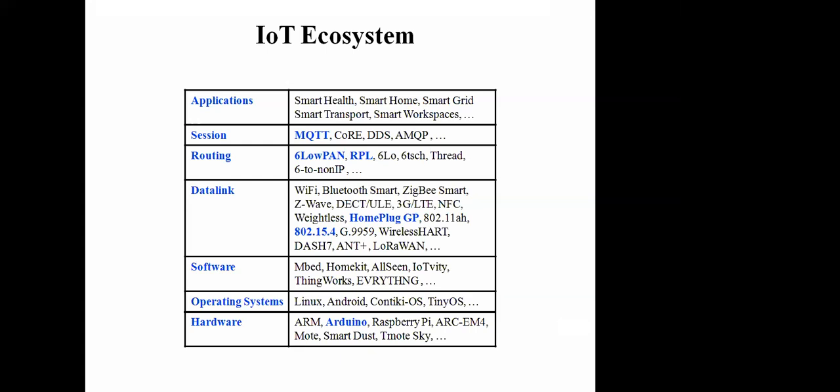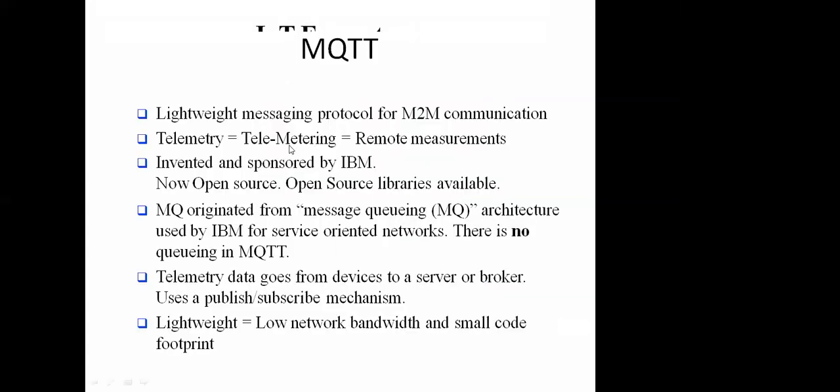For session implementation, there are protocols like MQTT, CoAP, and DDS, and at the application layer, we have applications like smart home, smart health, and smart grid. So for enabling communication between machines, we have a lightweight protocol termed Message Queuing Telemetry Transport. As I already told you, it's a lightweight messaging protocol for machine-to-machine communication.